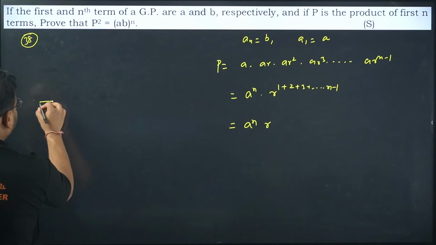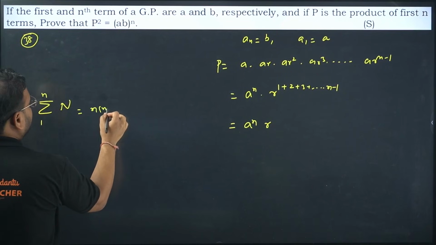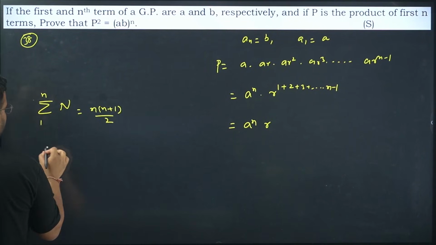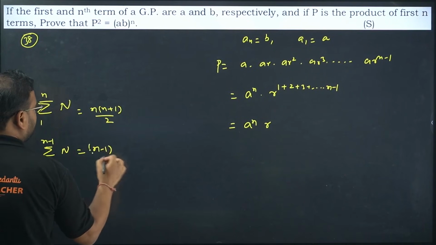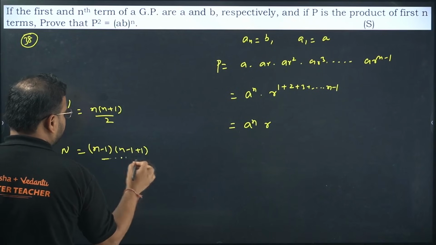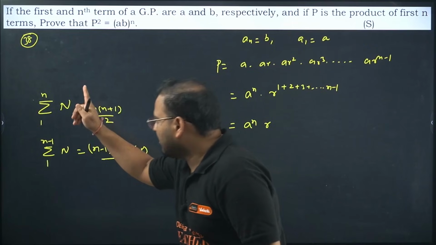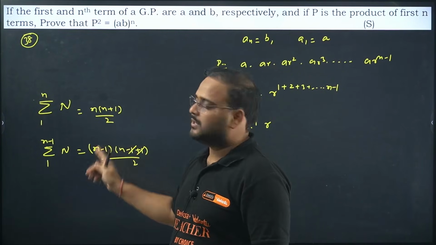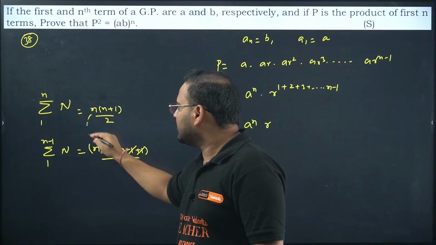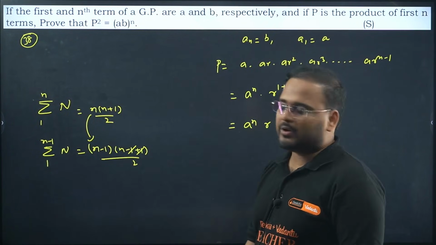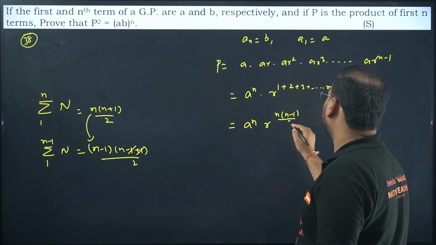Sum of natural numbers from 1 to n is given by n into n plus 1 by 2. So if I want the sum from 1 to n minus 1, it will become n minus 1 into n minus 1 plus 1 by 2. Nothing confusing. n is replaced by n minus 1, and so over here also. What I'm getting now is n times n minus 1 by 2.